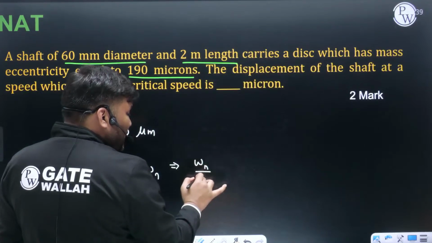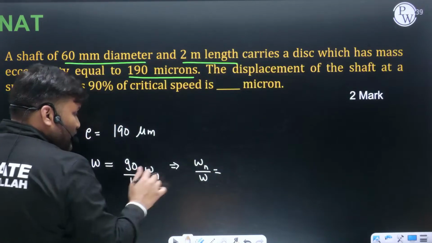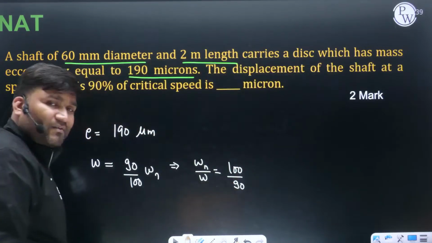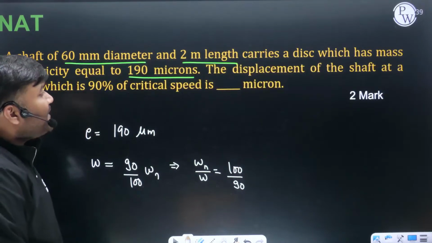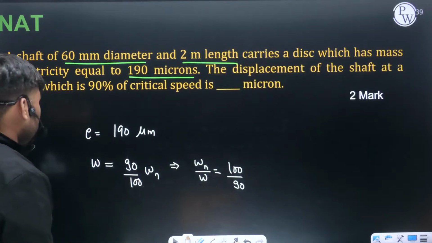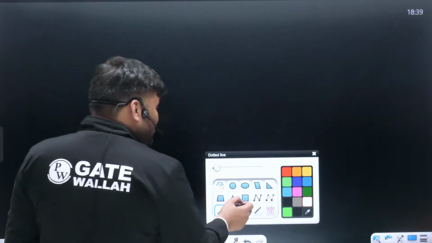This value they have given, यानी कि omega n by omega. How much is this? Omega n by omega कितना दिया हुआ है? Omega n by omega is given as 100 by 90. This they have given. क्या पूछ रहे हैं? Displacement of the shaft, how much is going to be there? कितना हो जाएगा displacement of the shaft?